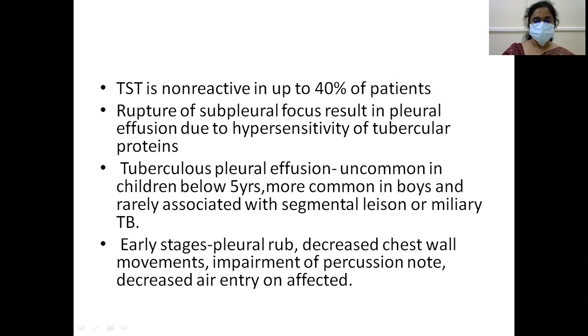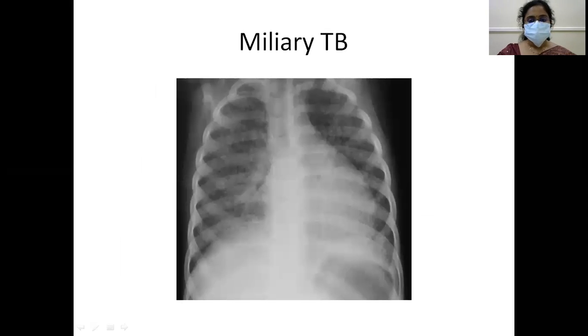Okay, skipping this. This is miliary TB. Can you appreciate in this figure, in this X-ray, all these tiny white drops? These are the innumerable foci. So this is miliary tuberculosis. This is the picture of miliary tuberculosis.